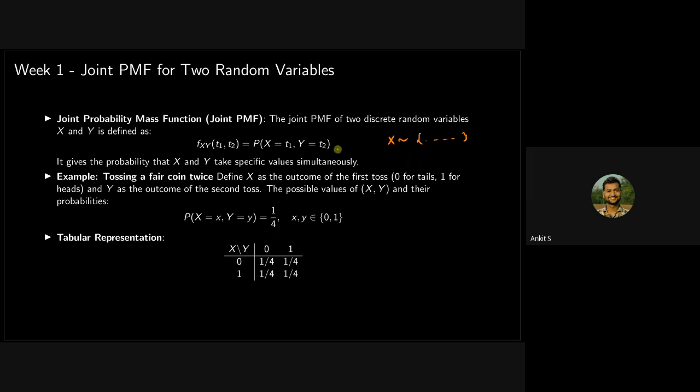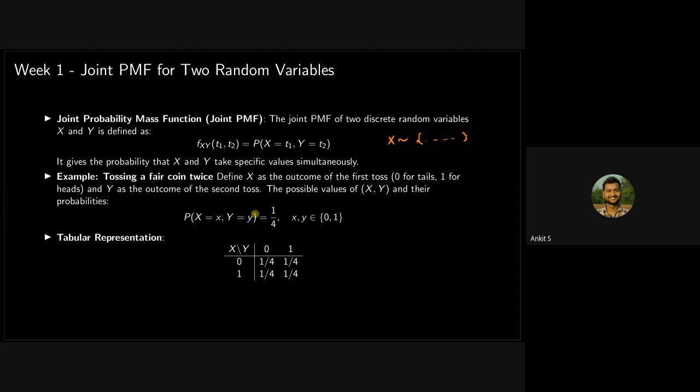Now, what is the joint PMF of two random variables? It means what is the probability that the two random variables will take some value together. In this case, we don't have just one random variable, but two. So what is the probability that the values will be taken together? X takes value t1, Y takes some particular value t2. This is called the joint PMF.